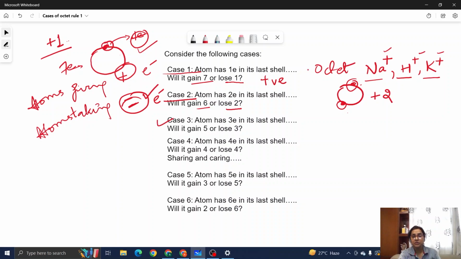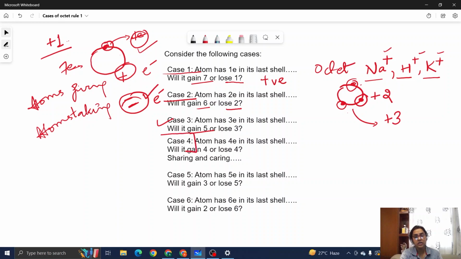Next case is case number 3. This atom has got 3 electrons in the last shell. Again, losing 3 would be easier than gaining 5. I hope you agree. This atom will now have a charge of plus 3.